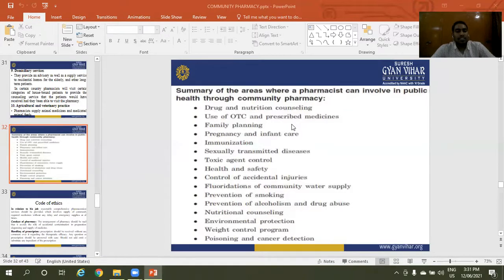Toxic agents control, health and safety, control of accidental injuries, fluoridation of community water supply, prevention of smoking, prevention of alcoholism and drug abuse, nutritional counseling, environmental protection, weight control programs, poisoning and cancer detection. These are the areas in which pharmacists can enroll in public health through community pharmacies.